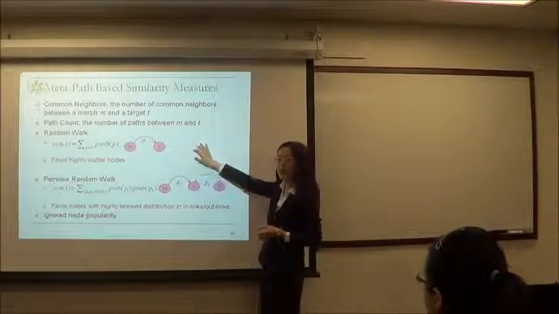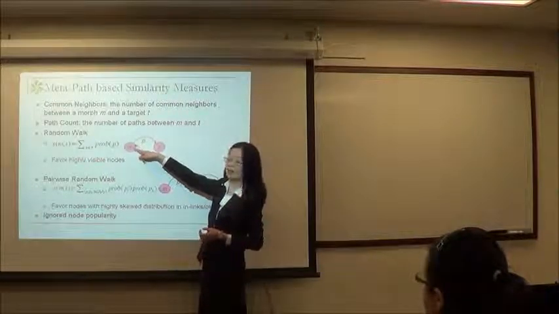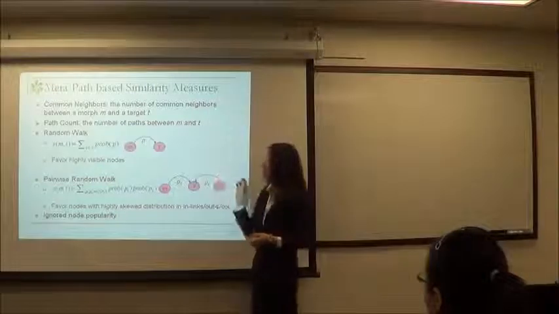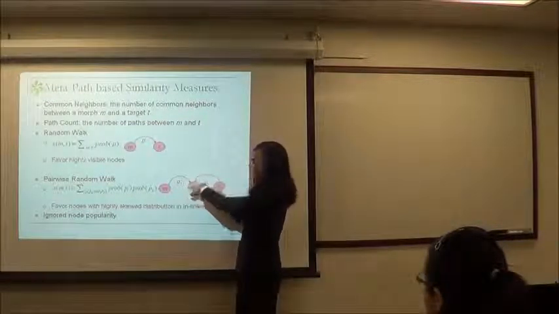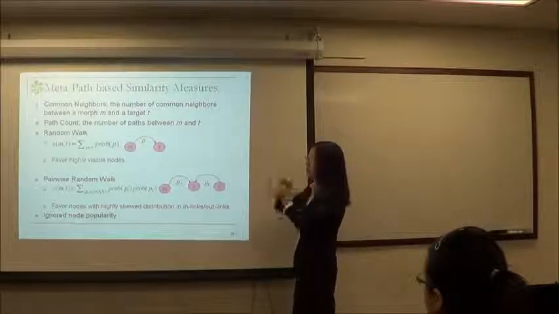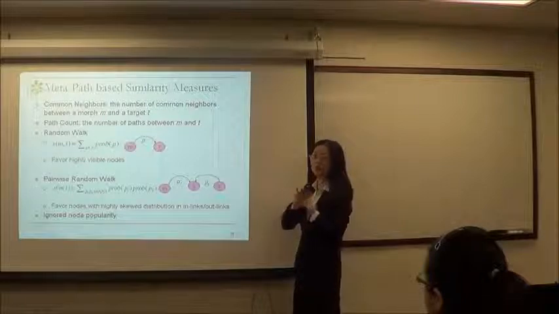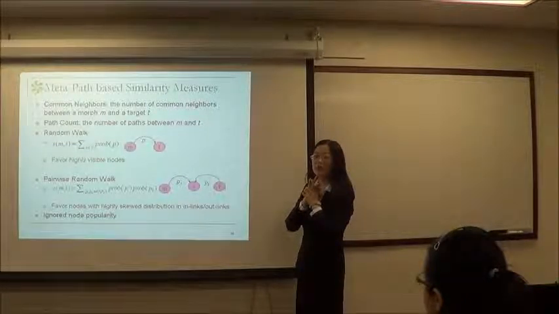Or we can pick up the traditional random walk techniques. We can check the probability that we can walk from one node to the other, right? And for pairwise random walk, we can check how likely they reach the same node. So if you look at these formulas or these different metrics, they all ignore one fact, which is how popular the mention and targets are.